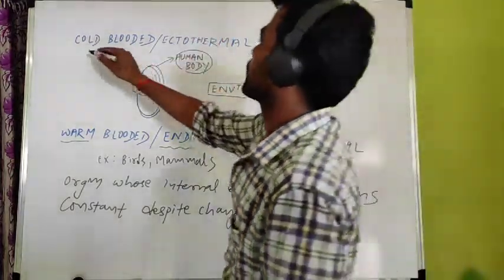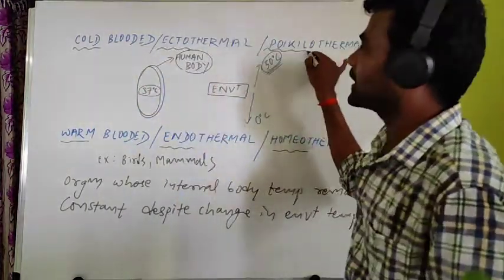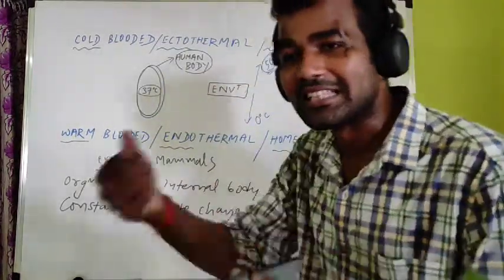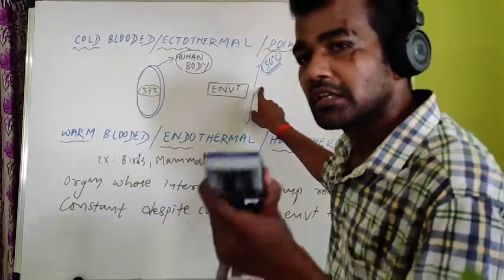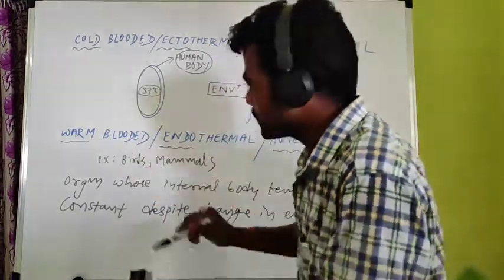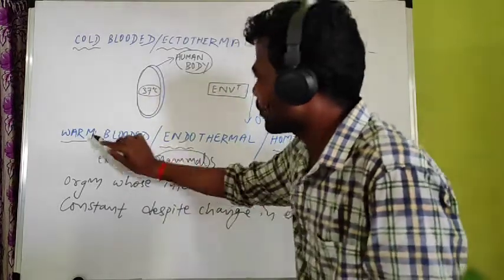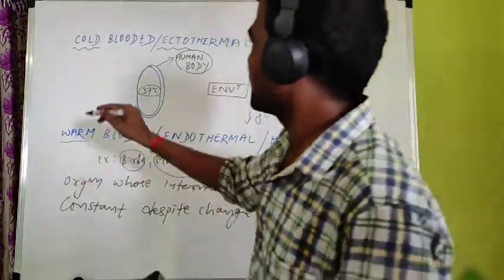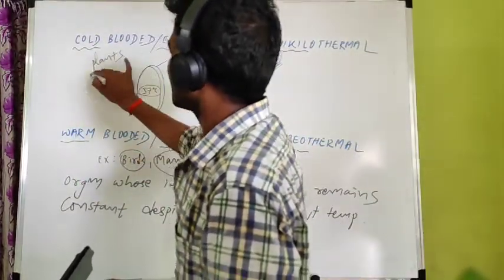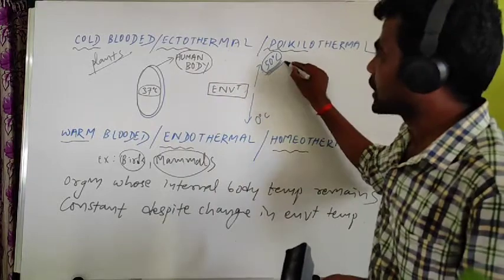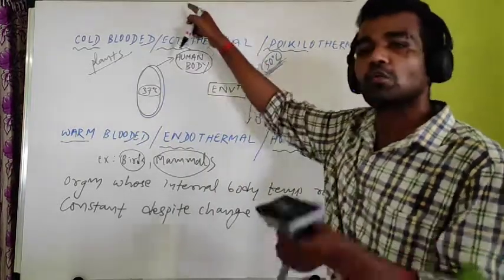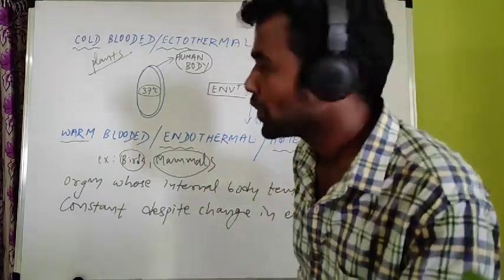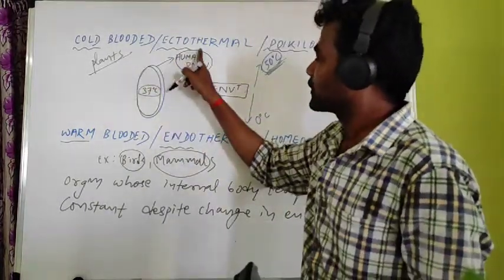Just opposite is cold-blooded. So what is the definition of cold-blooded? Those organisms whose internal body temperature changes according to environment. So birds and mammals are warm-blooded, but apart from birds and mammals, all other organisms, for example plants. In case of plant, when the outside temperature is 50, their body temperature goes to 50. When outside is 0, their body temperature also goes to 0. So what is cold-blooded or ectothermal?